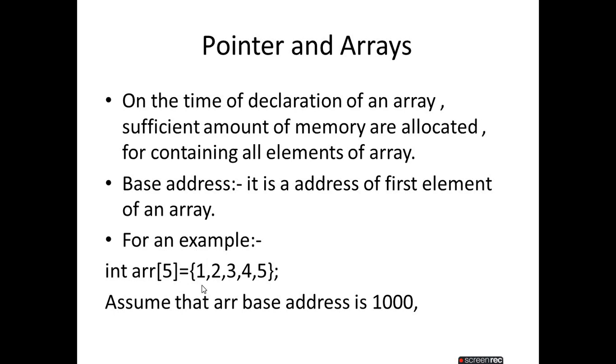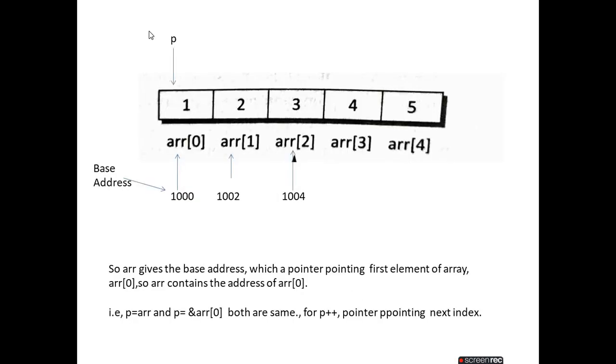For example, assume that the base address of this array, the first element, is 1000. This is just a representation of the array, with elements 1, 2, 3, 4, 5, and indexes arr[0], arr[1], arr[2], arr[3], arr[4]. Here an integer takes 2 bytes.